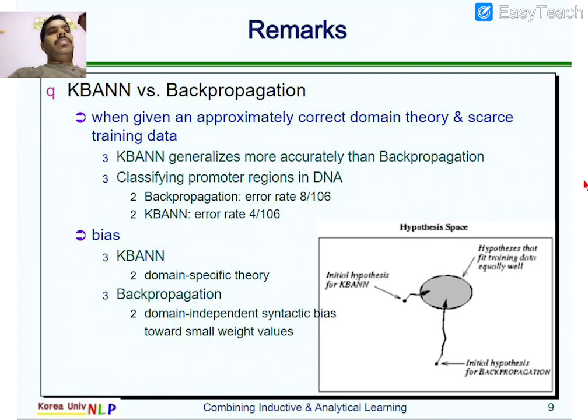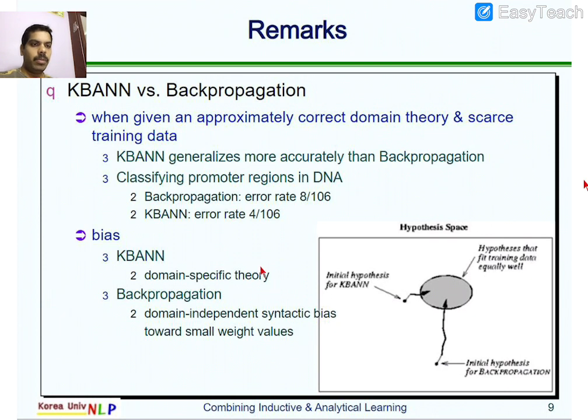And KBNN versus back propagation. When given an approximately correct domain theory and scarce training data, KBNN generalizes more accurately than back propagation. Whatever back propagation algorithm we learned, to update the weights to refine the system or improve its accuracy, beyond that concept the KBNN is going to be useful for us.